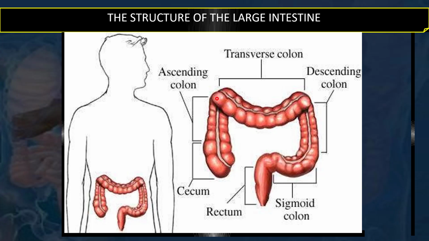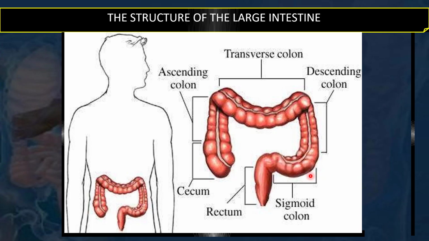This is towards the right hypochondrium, under the liver. So this is called the hepatic flexure or the right colic flexure, because the large intestine is referred to as the colon. Similarly, this is the left colic flexure, which is the junction of the transverse colon with the descending colon, and because the spleen lies here in relation, it is also called the splenic flexure. So the left colic flexure is also called the splenic flexure, and the right colic flexure is also called the hepatic flexure. Hepat is the word used for liver.